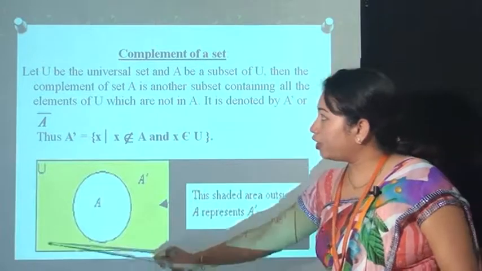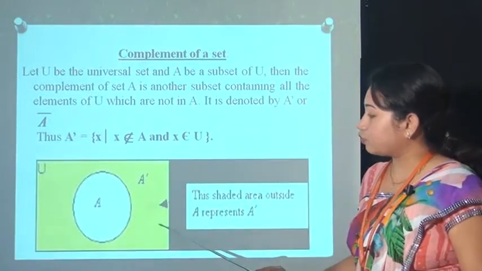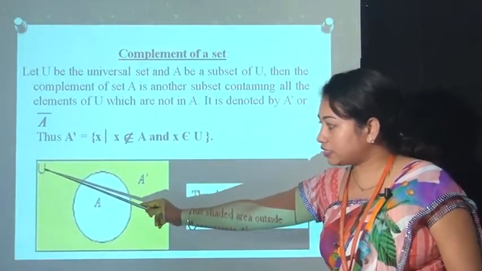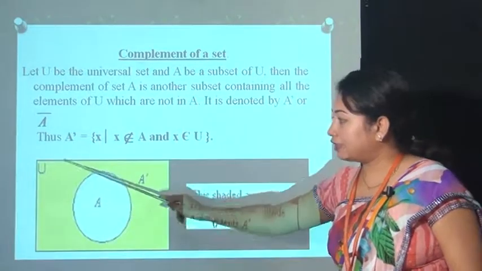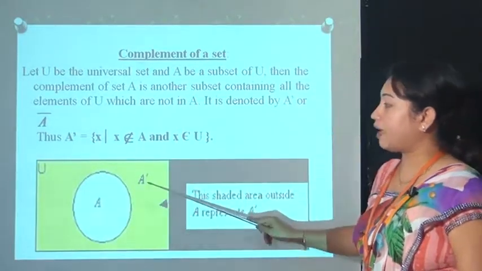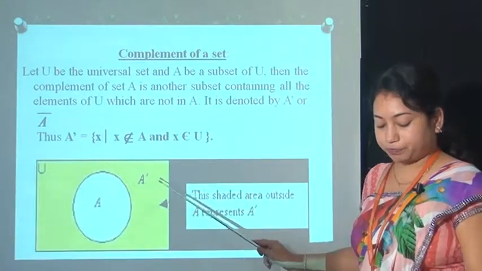And the Venn diagram of the complement of a set is this one. Here you can say that this one is the universal set, this one is set A, and this yellowish portion is denoted by the complement of set A.